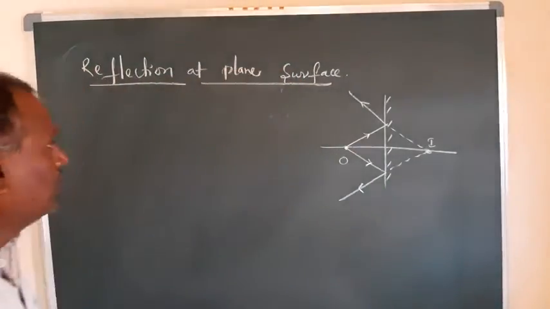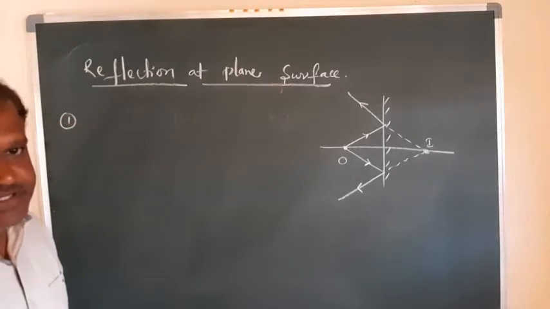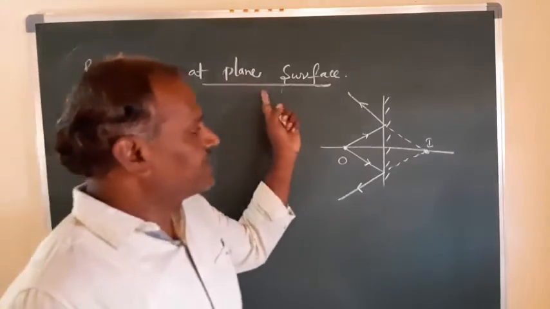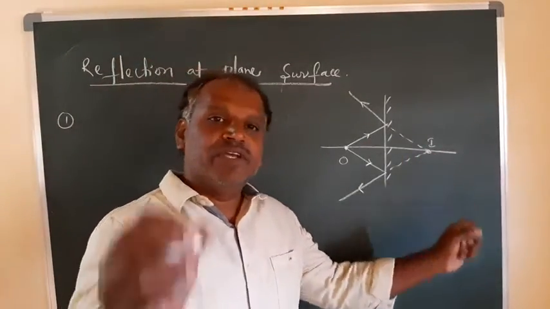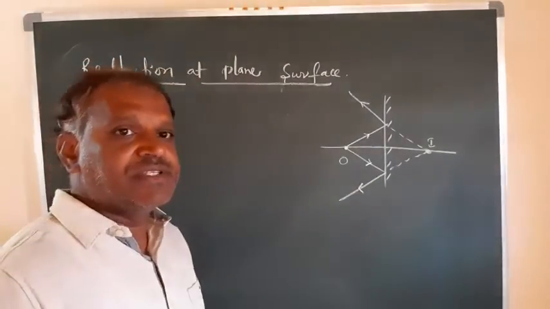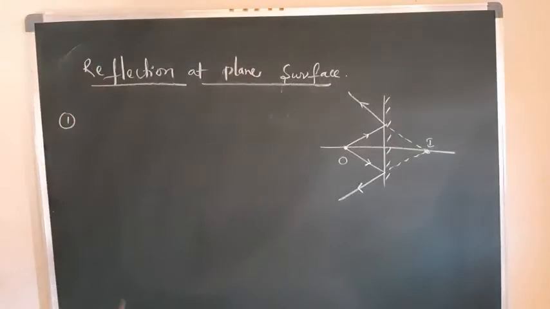Correct. Now what are the important points you can remember with relation to the plane surface where the reflection takes place? For any plane surface, the image formed is always virtual. The image due to plane surfaces by reflection is always a virtual image for a real object.